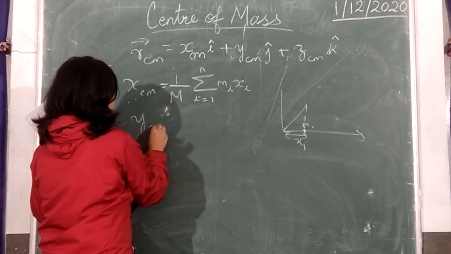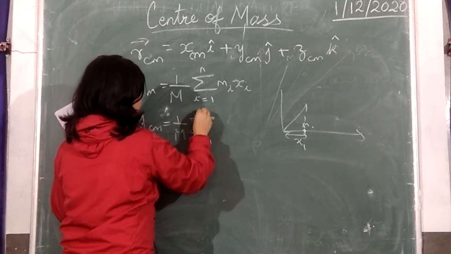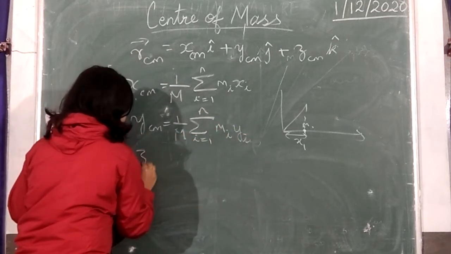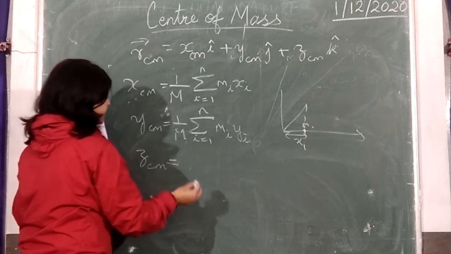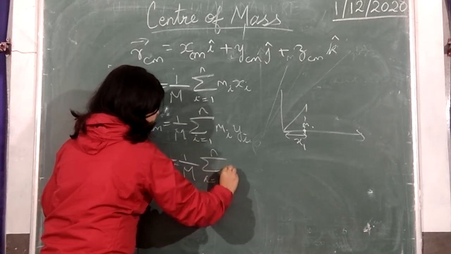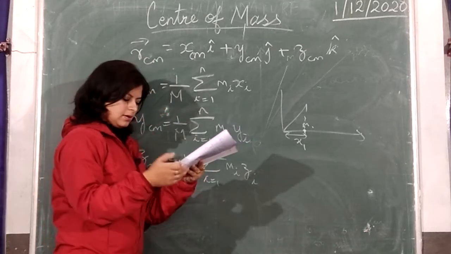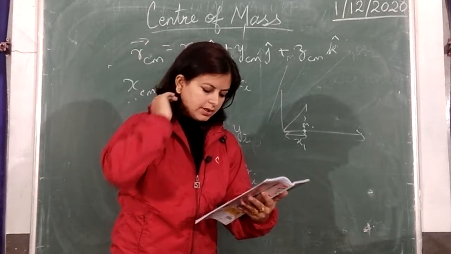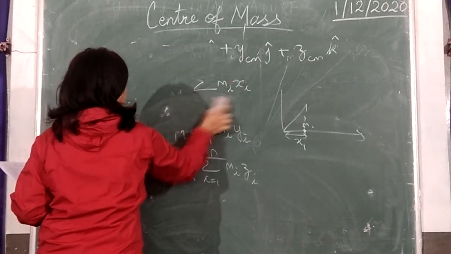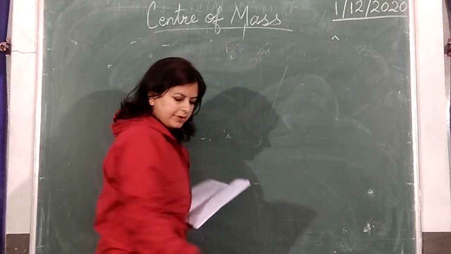Likewise, the y component of the center of mass can be written as 1 by M, sum over i equals 1 to n, m_i y_i. Likewise, z_CM, the z component of the center of mass, can be written as 1 by M, sum over i equals 1 to n, and i remains the same, m_i z_i. Okay, so these are the Cartesian components of the center of mass. That means R has been broken down into x, y, and z components.